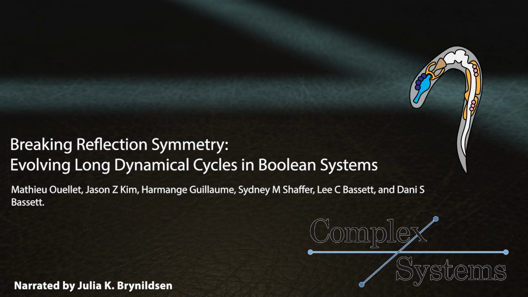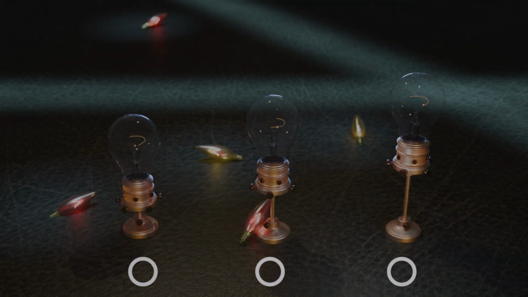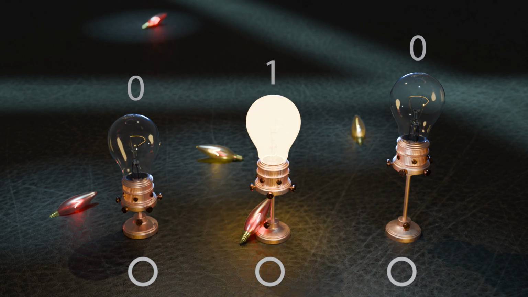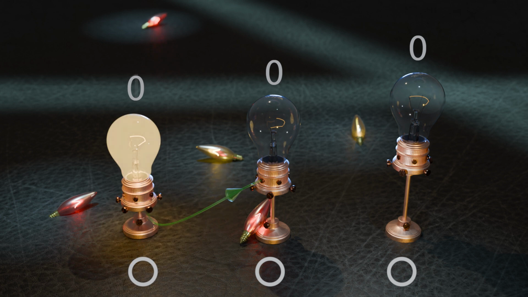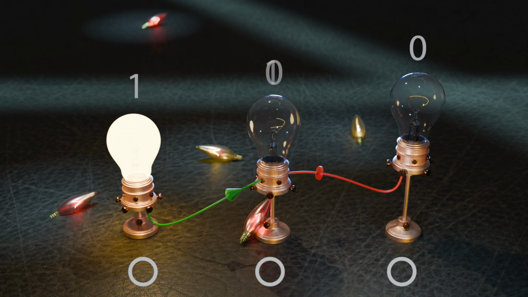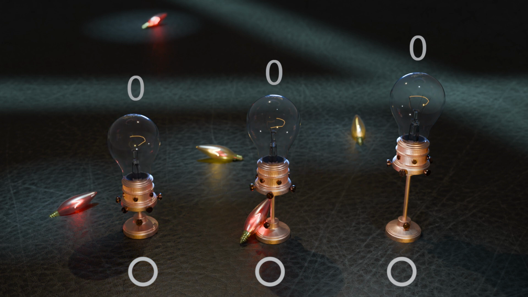Here's a quick overview of our new paper titled Breaking Reflection Symmetry, Evolving Long Dynamical Cycles in Boolean Systems. We study Boolean networks, which consist of a finite set of nodes, each characterized by their own state. These Boolean states are binary, either 1 or 0, which we'll refer to as on and off for ease of understanding. These networks evolve in steps where all the node states are updated at the same time.